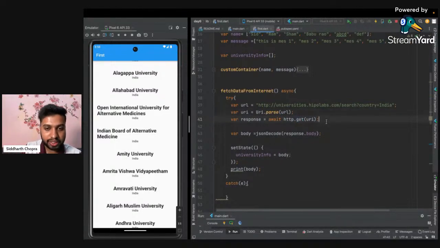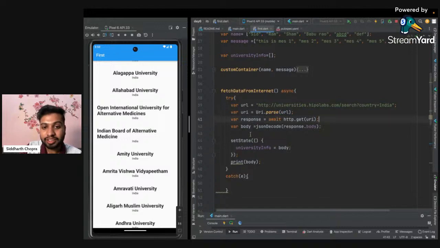Okay, so what is a get request? We have various different types of requests: get, push, post, and many other requests. And this API is of type get request. So for that, I've used the get request.